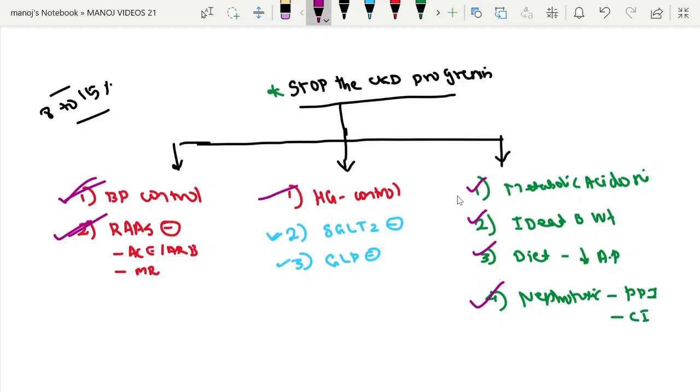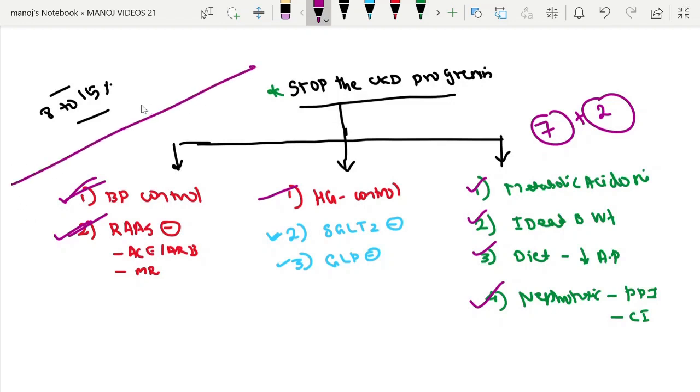The 7 important steps plus the 2 new additions, that is the SGLT2 inhibitors and the GLP-1 agonist. These are all the total drugs and methods to stop CKD progression. Next we will first go with the BP control.